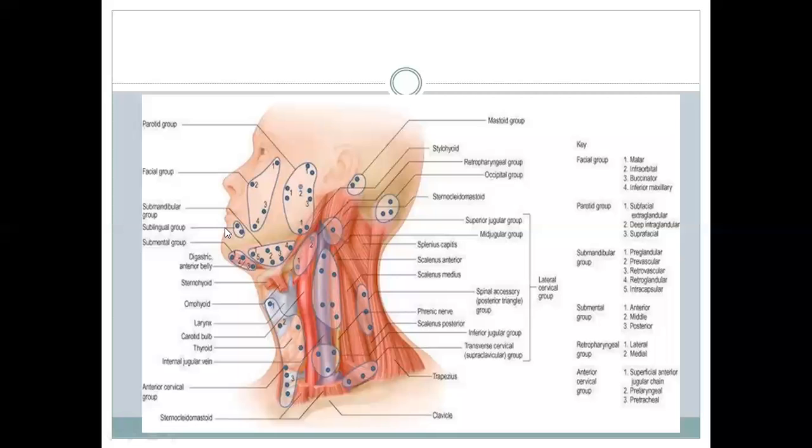The upper lip and the lower lip, the upper teeth and the lower teeth, except the incisors, and the lower lip except its central part, are drained by the submandibular nodes. The frontal sinus, the ethmoid sinus, the maxillary sinus, the anterior two-thirds of the tongue except the tip, the vestibule, the gums, and the floor of the mouth are all drained by the submandibular nodes.